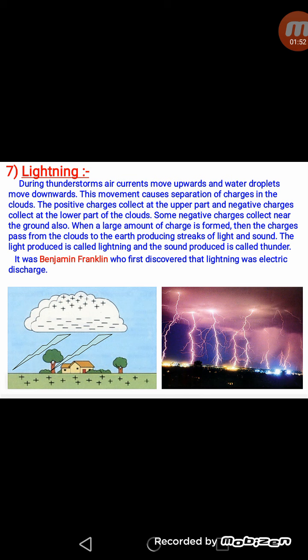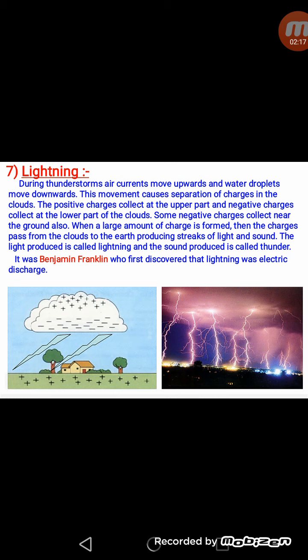It is seen that the positive charge generally collects at the upper part and the negative charge collects at the lower part of the clouds. In the same way, some charge is developed near the earth. When a large amount of charge forms, then the charges pass from the clouds to the earth, producing streaks of light and sound, and this causes lightning and thunder.